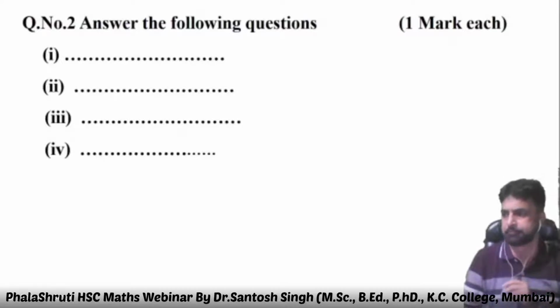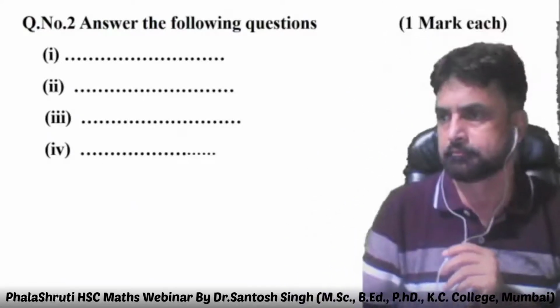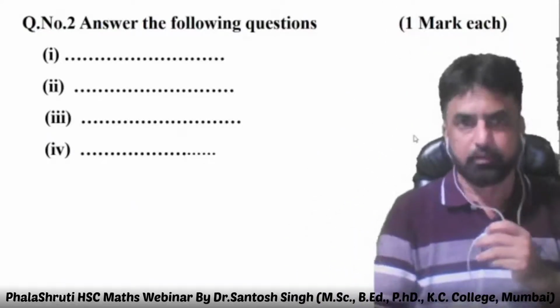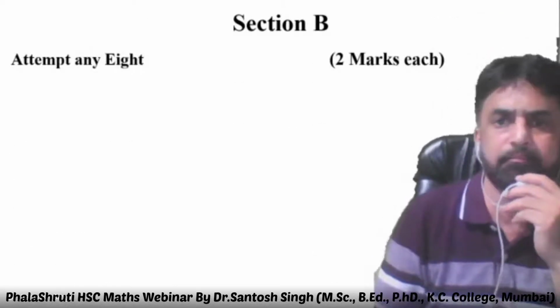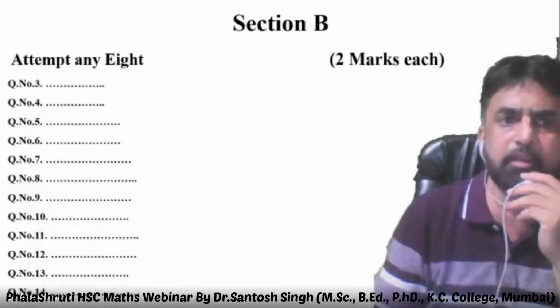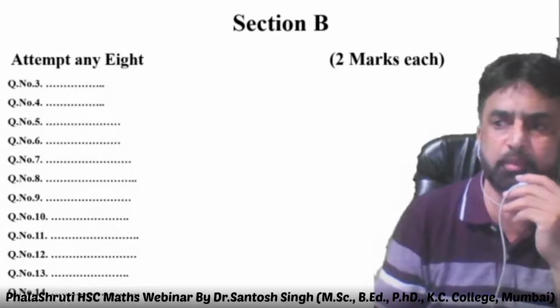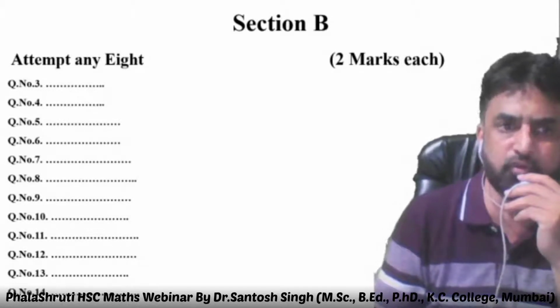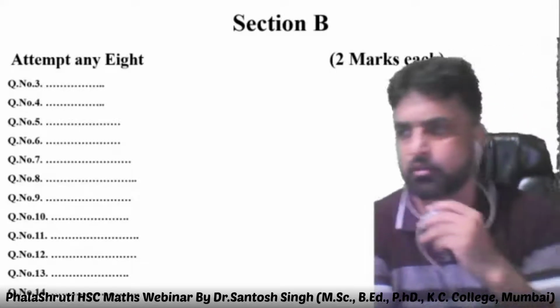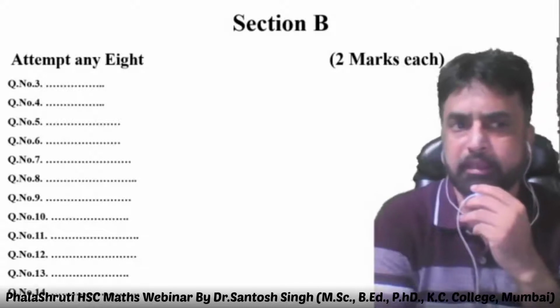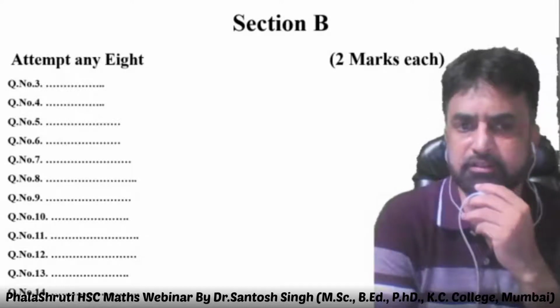And then in section B, attempt any 8, 2 marks each, and there will be 12 sub questions given, question number 3, 4, 5, 6 till 14. Every one is 2 marks, and you need to attempt any 8 out of these 12.